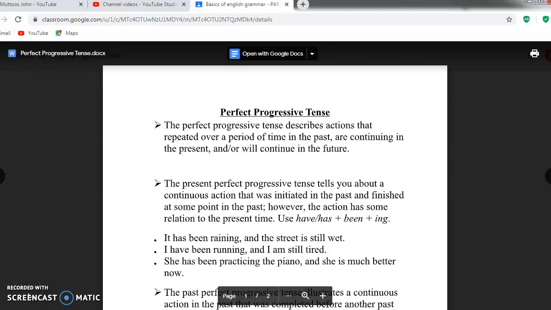Hello all. Let us see perfect progressive tense or perfect continuous tense. It describes actions that repeated over a period of time in the past, are continuing in the present, and or will continue in the future. So in the perfect progressive tense, we have the present perfect progressive tense, the past perfect progressive tense, and the future perfect progressive tense.